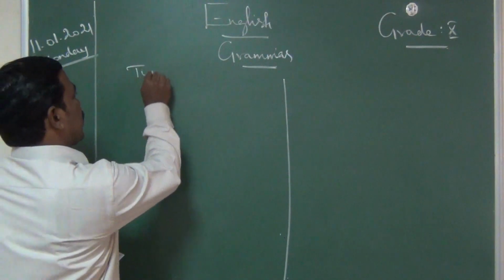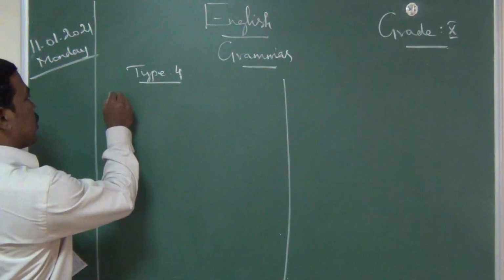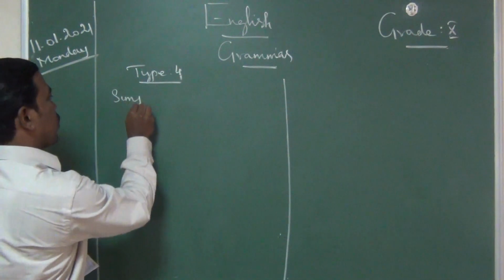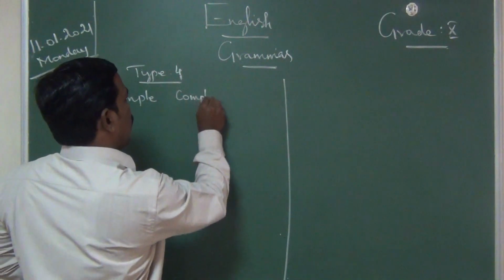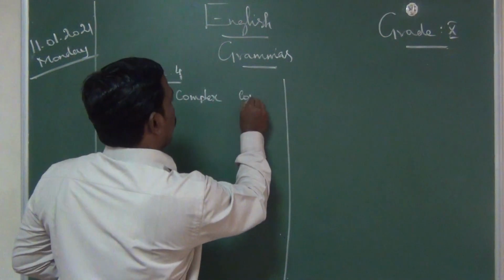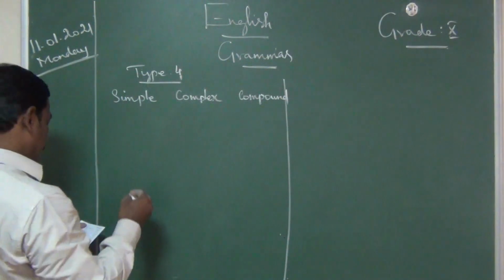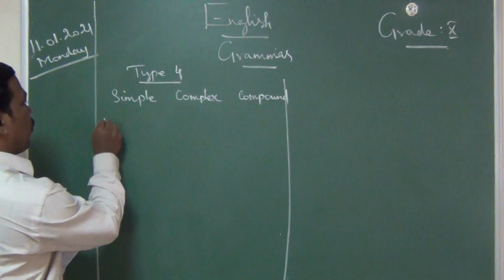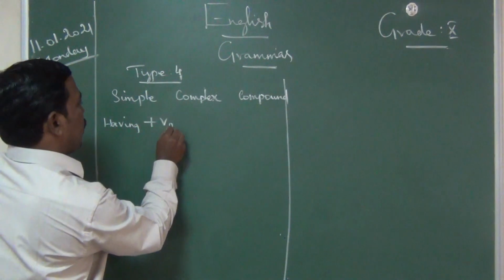Fourth type, just write it. First one is simple, next one is complex, next one is compound. Write the keywords. For simple, having plus V3 form of verb.